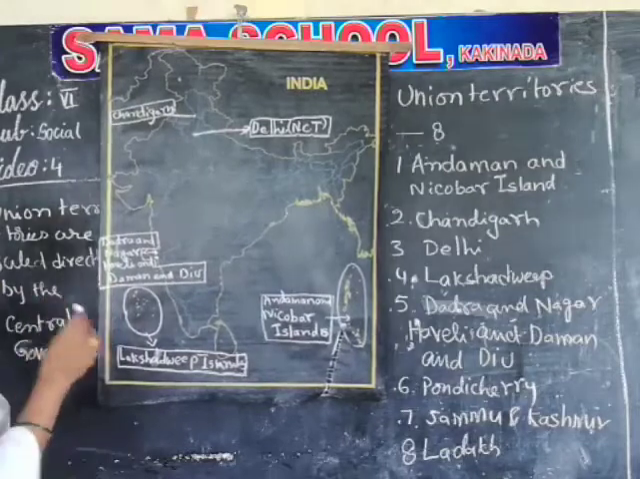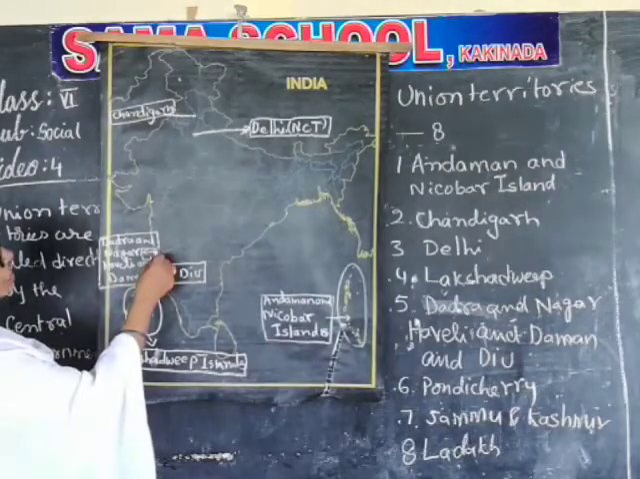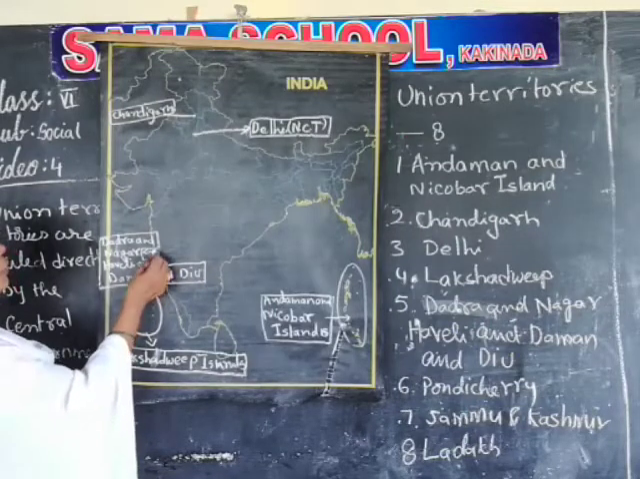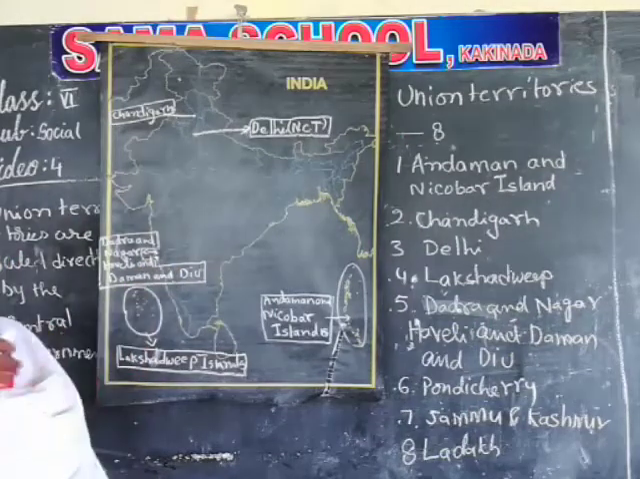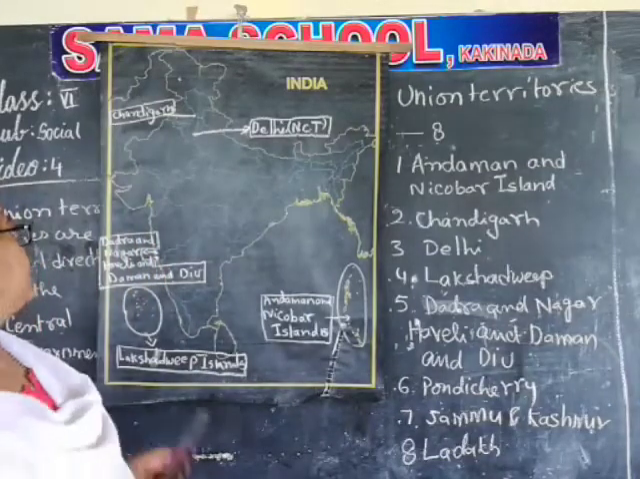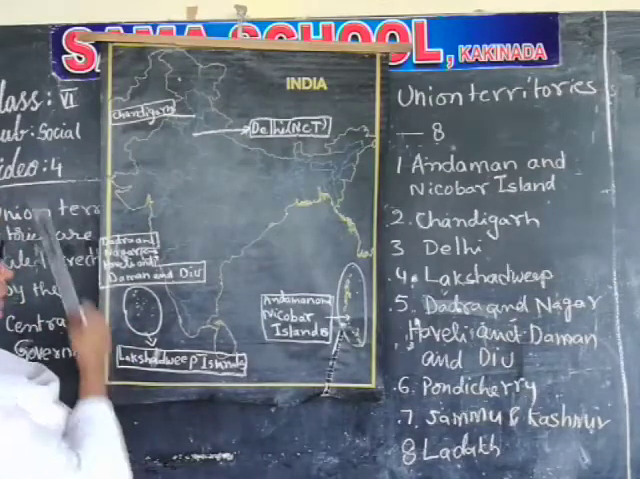Now there is only one capital. Here Dadra and Nagar Haveli, a little bit down, what is there? Daman and Diu. Both together now make a single union territory. It is also ruled directly by the central government. So Dadra and Nagar Haveli and Daman and Diu.